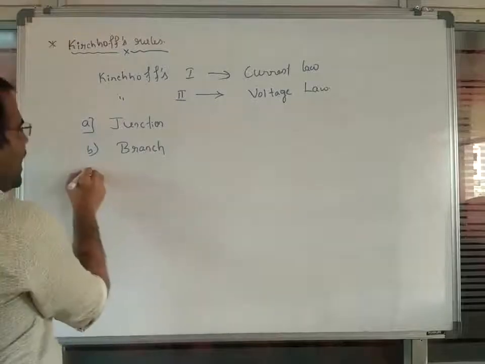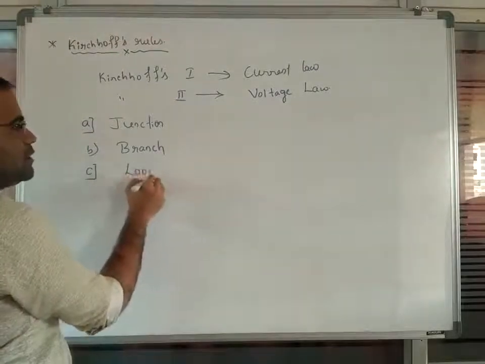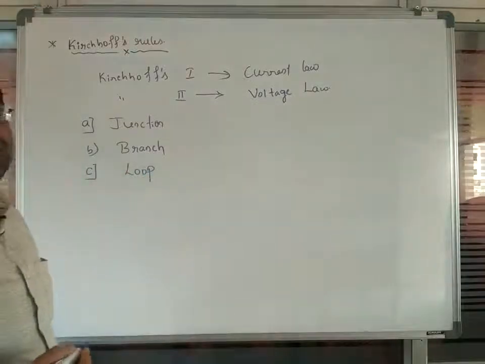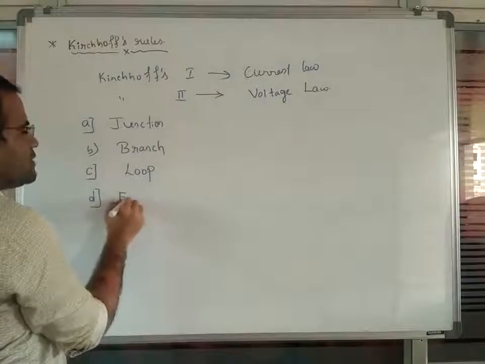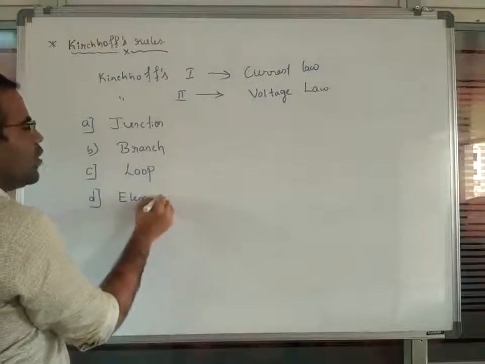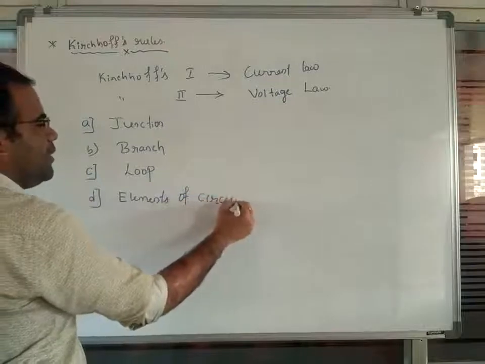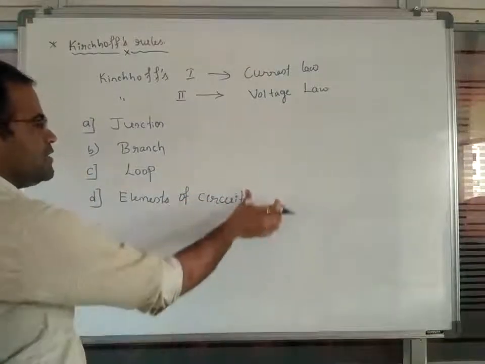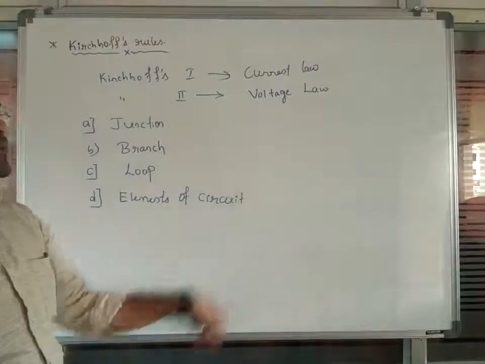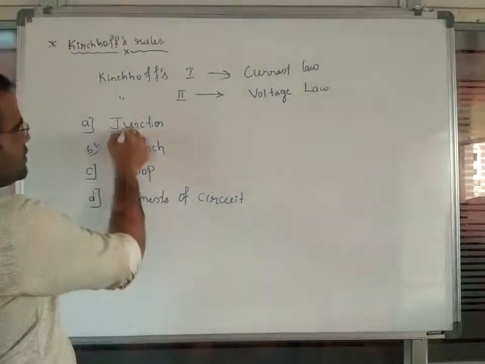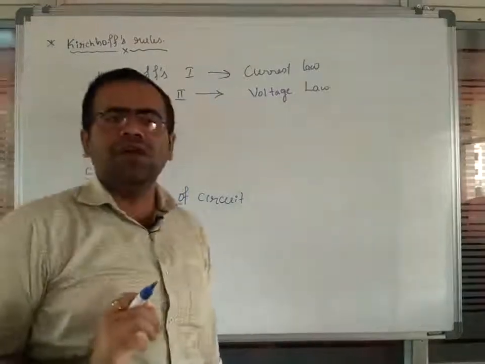The third term is a loop, and the fourth one is called the elements of the circuit. What are the elements of the circuit? To discuss one by one, let us see the first one, which is called a junction.